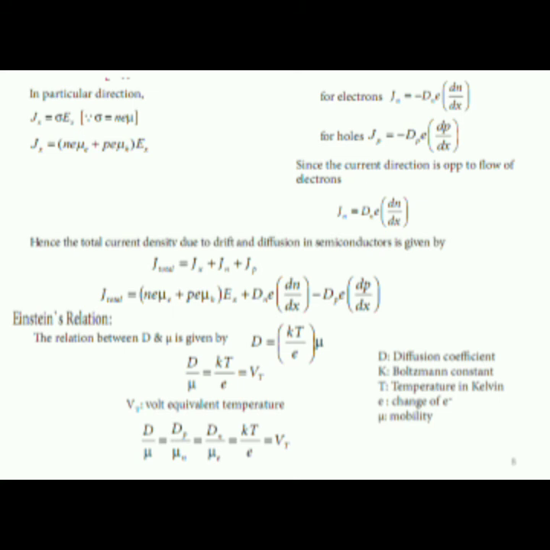Einstein's relations are given by D by mu is equal to D P by mu H, which is equal to D N by mu E, equals kT by e, which equals Vt. Here D is the diffusion constant, k is the Boltzmann constant, T stands for temperature in Kelvin, e stands for charge of electrons, and mu stands for mobility.